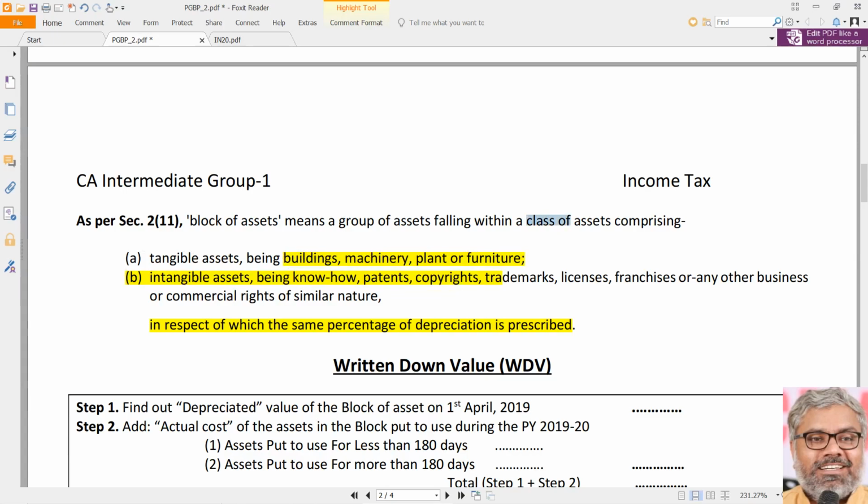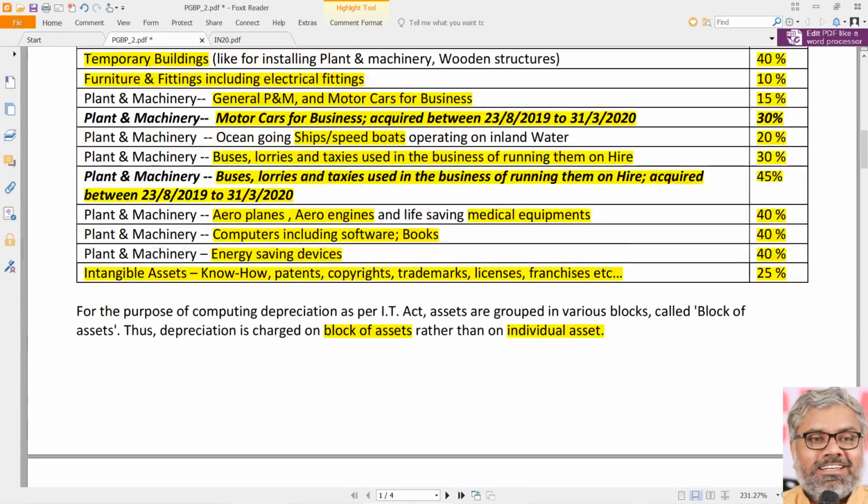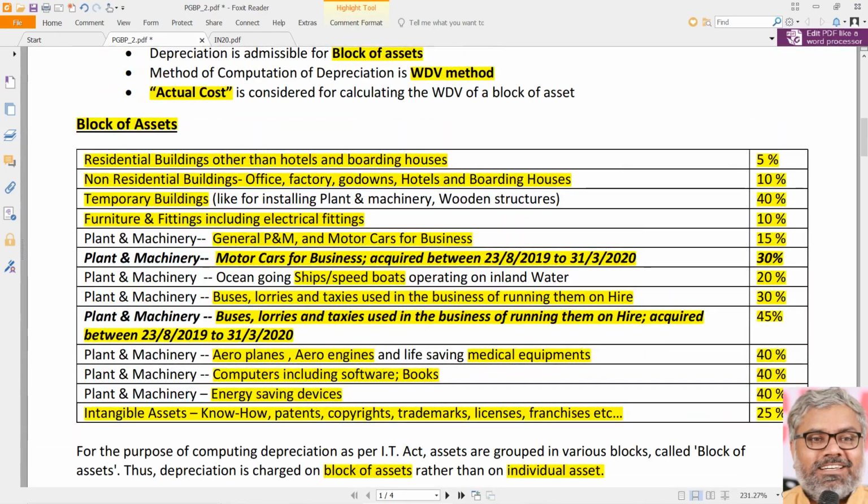So a class of assets also should be there, and the same percentage of depreciation also should be there. Then only we can call it a block of assets. So, buildings belonging to a different block, furniture and fittings belonging to a different block, even though they have the same rate of depreciation. That is a point to be noted.